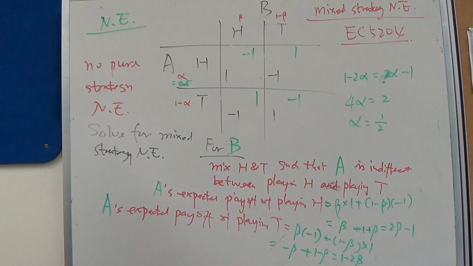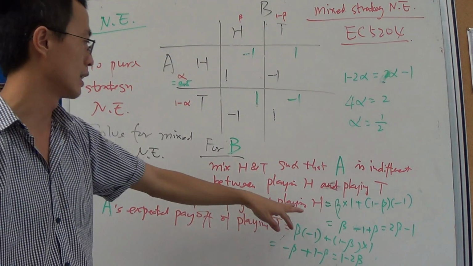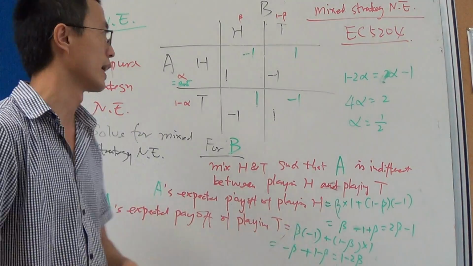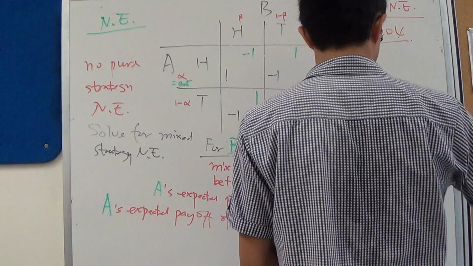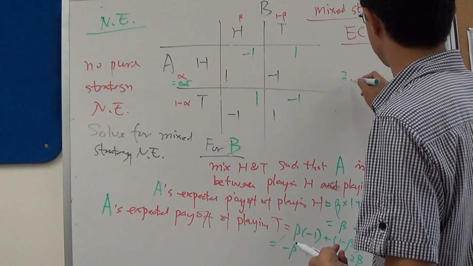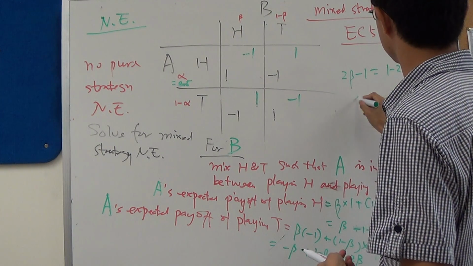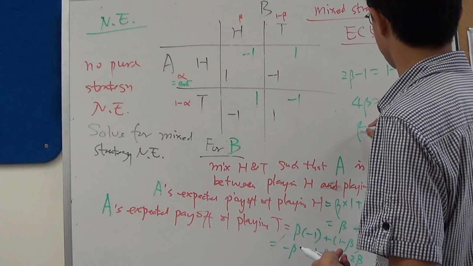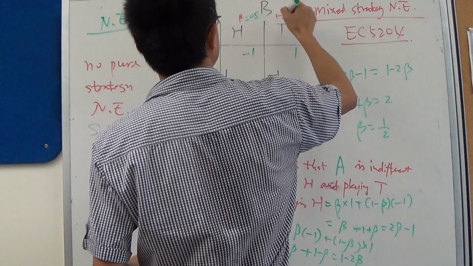And clearly, B has got to mix his head and tail such that A is indifferent between head and tail. Okay, which means 2 beta minus 1 is equal to 1 minus 2 beta. So which means 4 beta equals 2, beta equals 1/2. So clearly beta is equal to 0.5 as well.